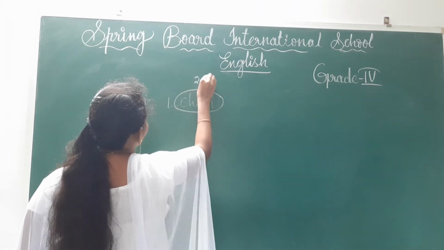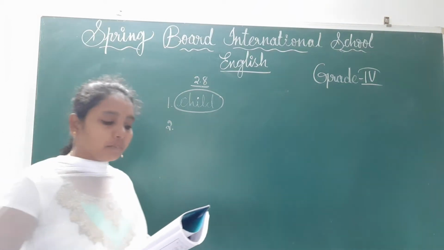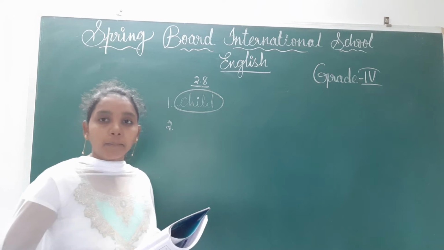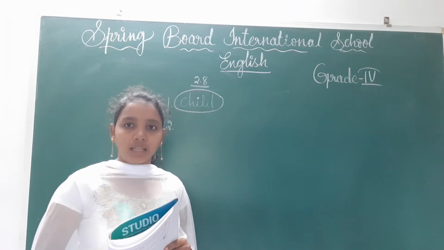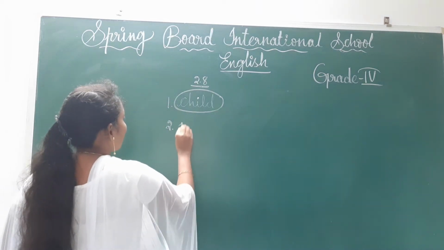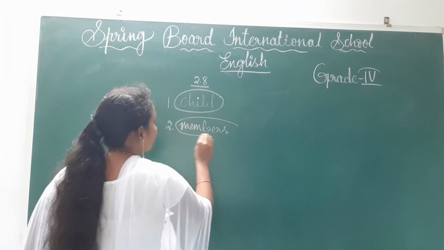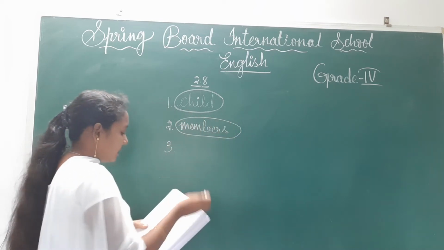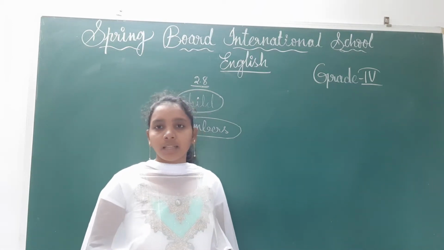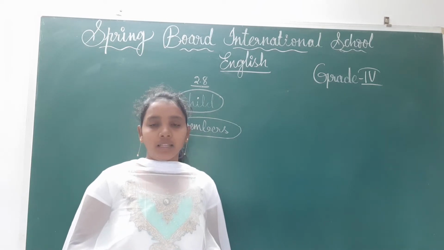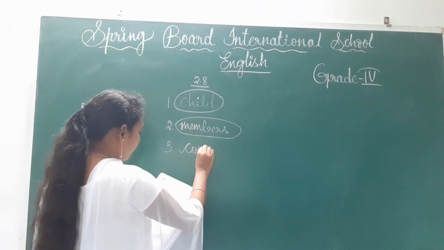This is 2.8. And next one, see, children. The members of the cricket team gathered for a meeting. Here, members means maybe boys will be there or ladies will be there. That means members is a common gender noun. You have to circle like this. And next one, third one, see. My cousin was angry with my brother. Cousin means a cousin sister will be there or a cousin brother also will be there. To both genders we will use cousin. Cousin is a common gender, children.